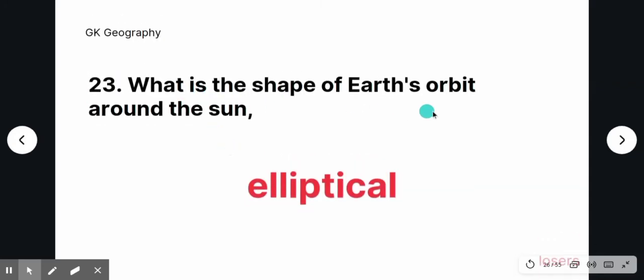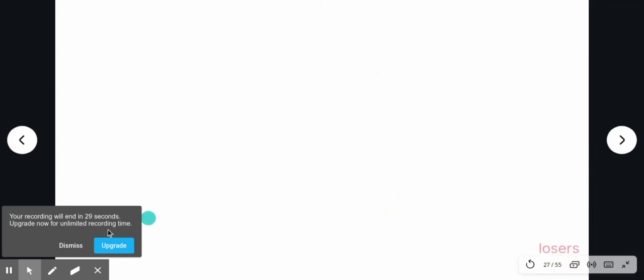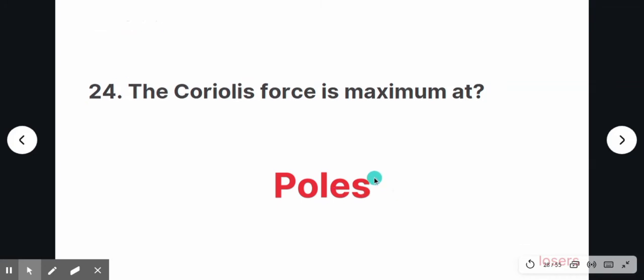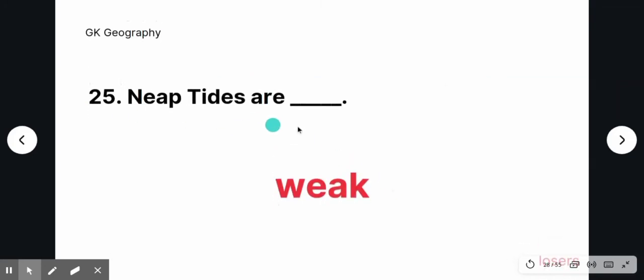What is the shape of Earth's orbit around the Sun? Elliptical. The Coriolis force is maximum at poles. Neap tides are weak.